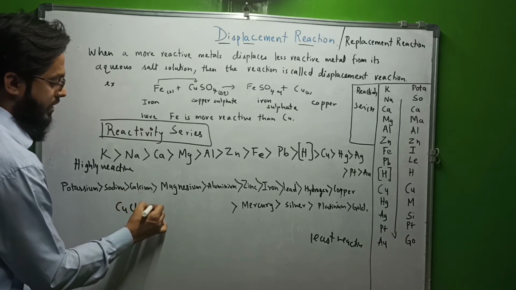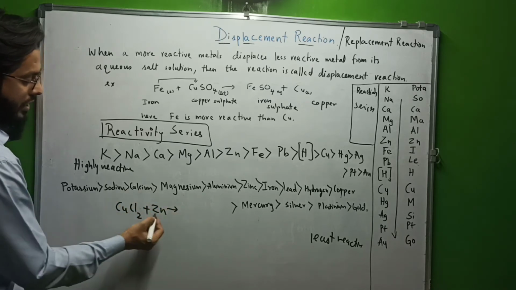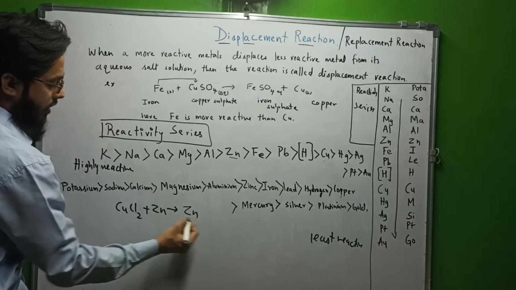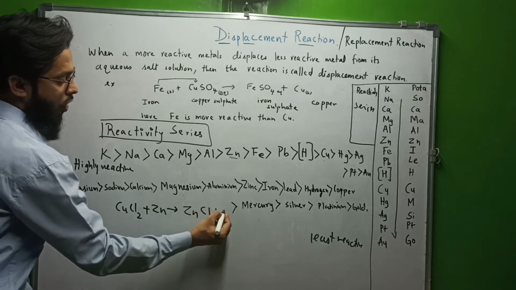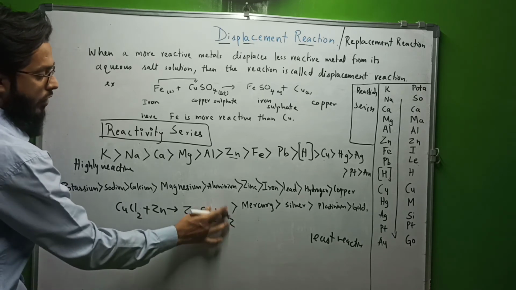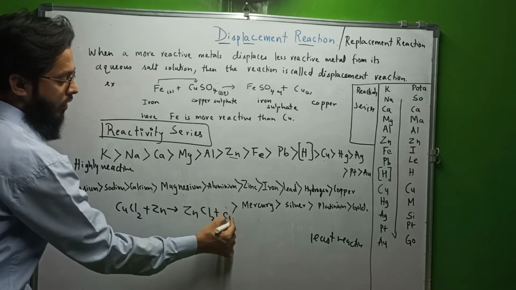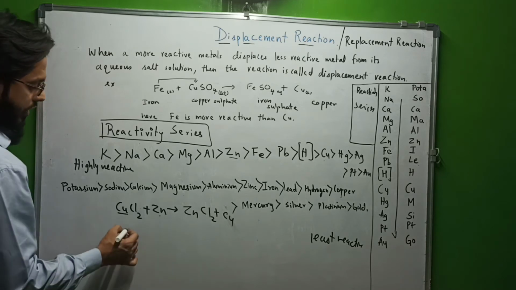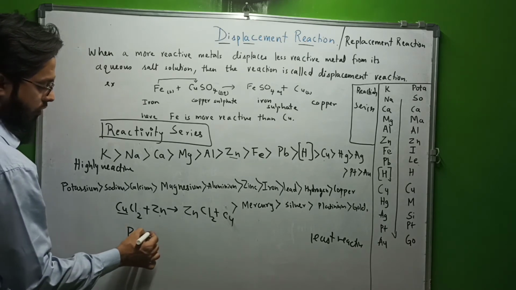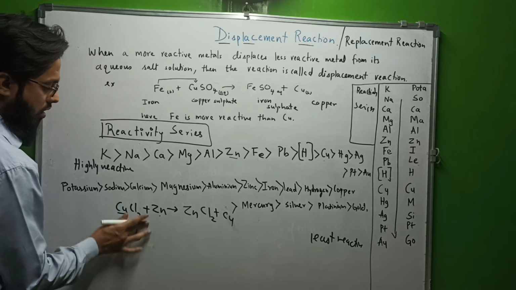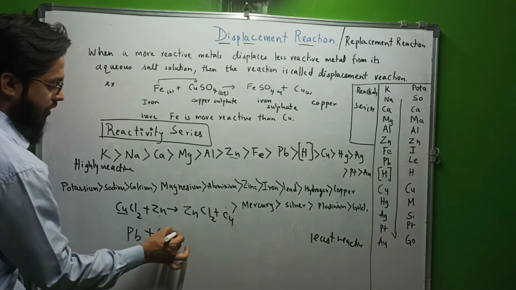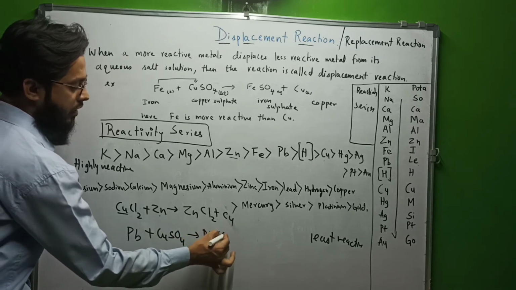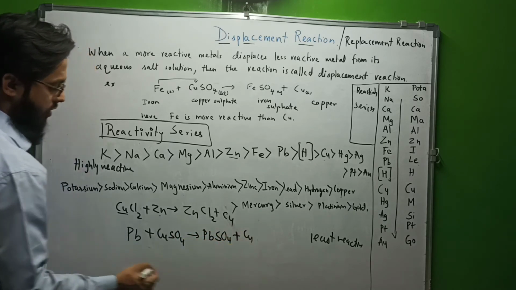CuCl2 plus Zn. Now Zn is more reactive than Cu, so it will displace copper and it will form ZnCl2. It will form copper. Zinc will displace copper and copper will come here. Same way like lead plus copper sulfate, CuSO4. So lead will displace copper from its solution.